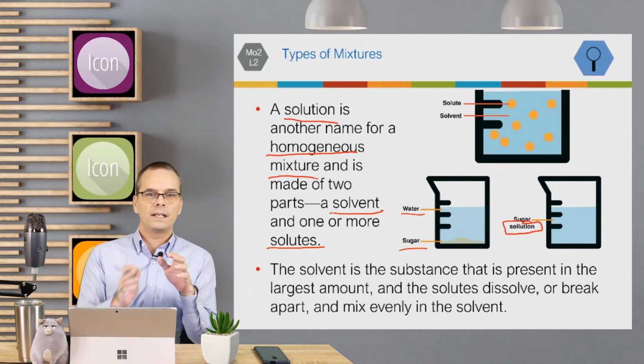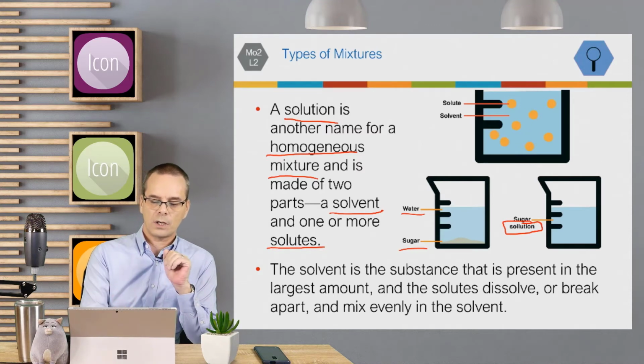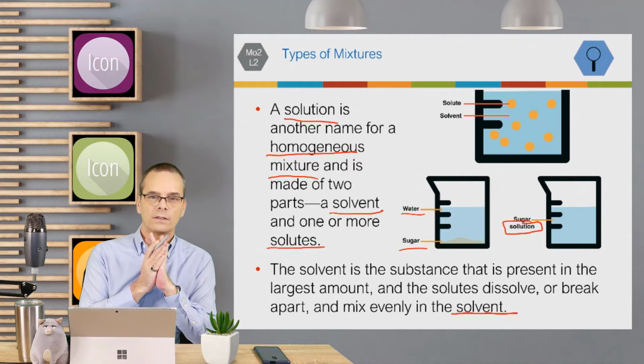The solvent is the substance that is present in the largest amount. And the solute dissolves, breaks apart, and mixes evenly into the solvent. So the solvent in this one is water, and the solute is sugar.